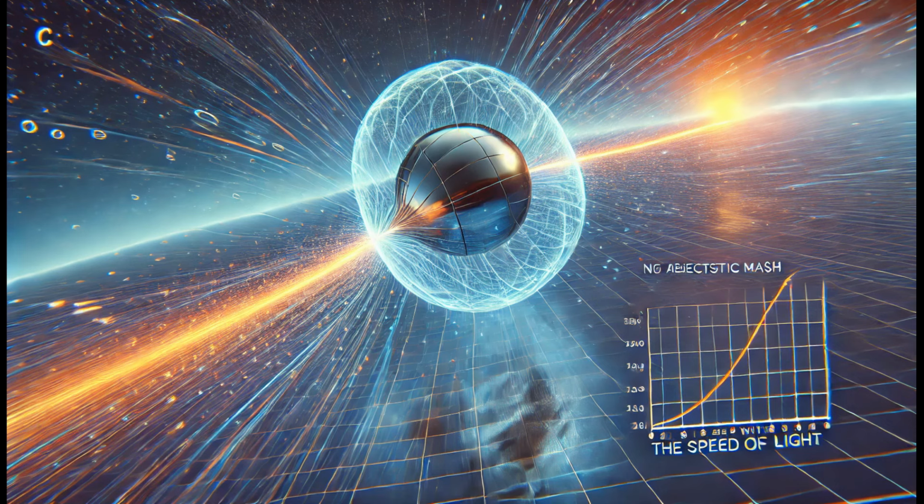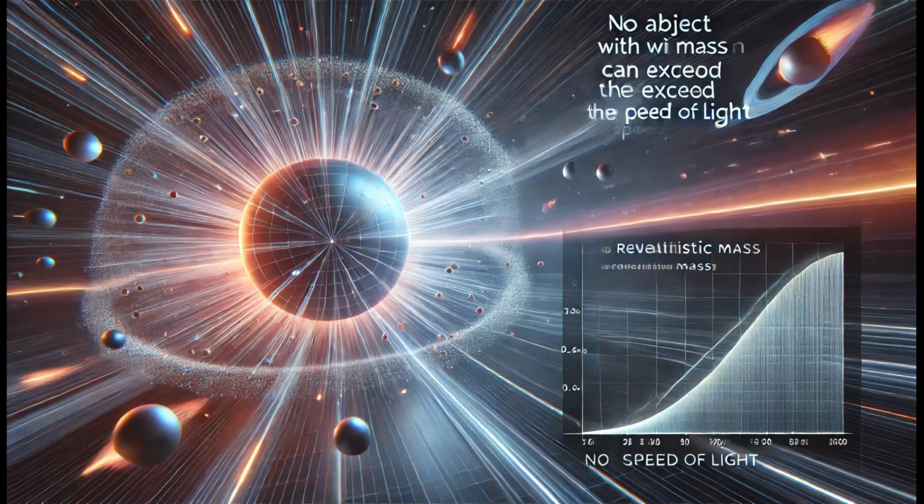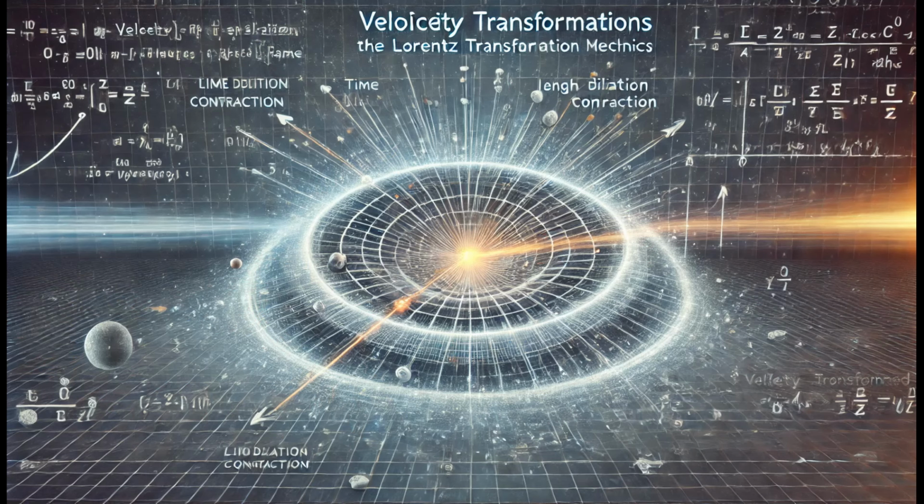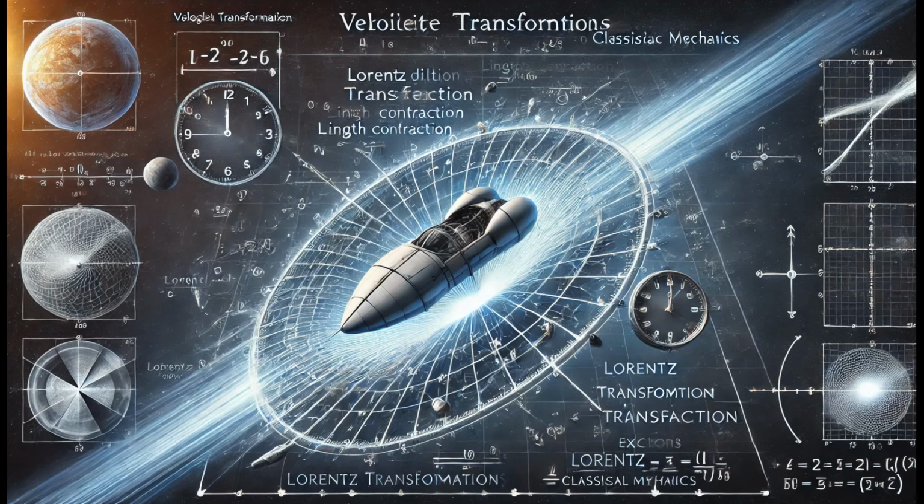If a constant force acts on an object for a long time, in classical mechanics, the object will continue to accelerate forever, potentially exceeding the speed of light. But relativity forbids this. Instead, as the object's speed approaches the speed of light, its momentum increases significantly, making further acceleration increasingly difficult. As a result, the object's speed approaches the speed of light but never reaches it. This infinite increase in momentum means that the object acquires significant inertia, resisting further acceleration.